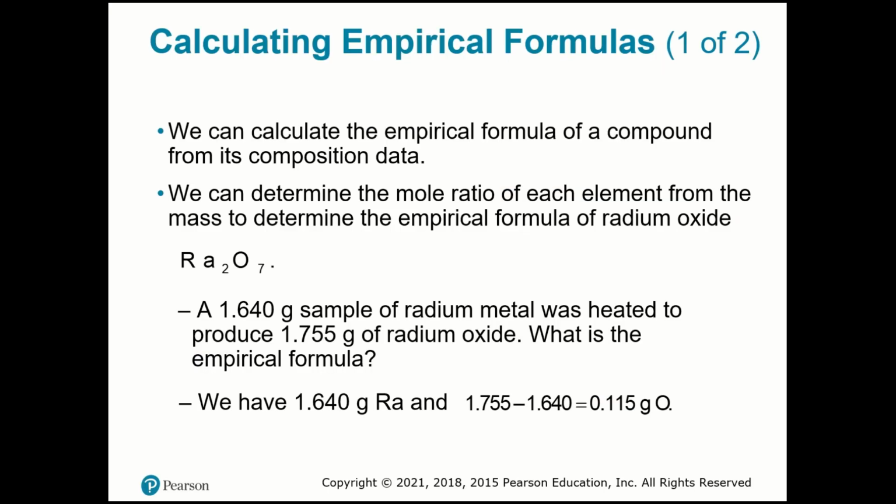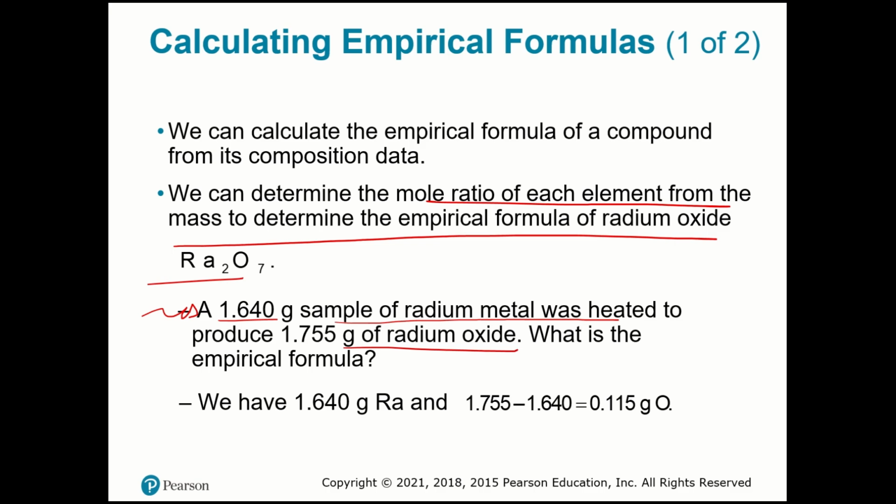So how are we going to work with the empirical formula? Actually, we can calculate the empirical formula of a compound from its composition data. We can determine the mole ratio of each element from the mass to determine the empirical formula, for example, of radium oxide. If it tells you that a 1.640 gram sample of radium metal was heated to produce 1.755 grams of radium oxide. Okay, this is a reaction where we are adding oxygen.